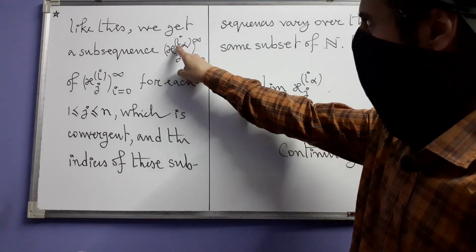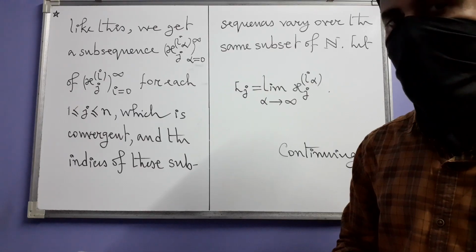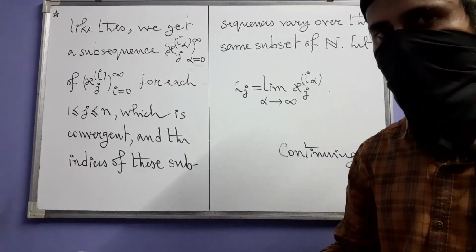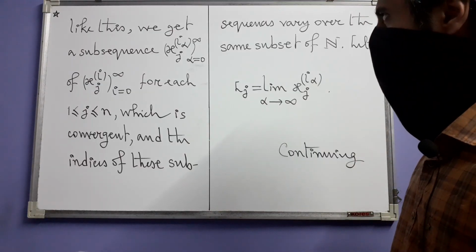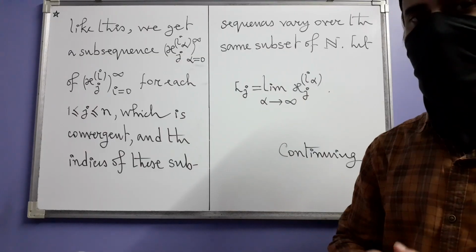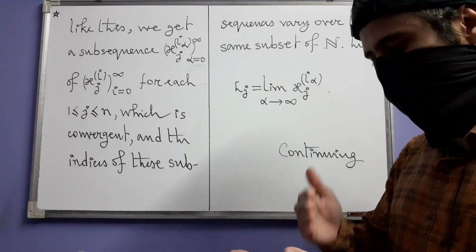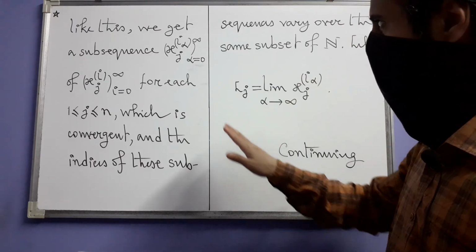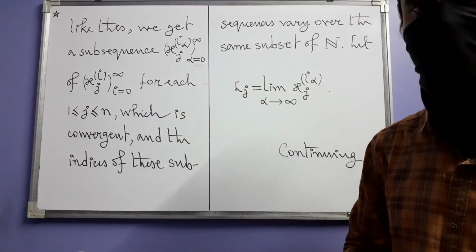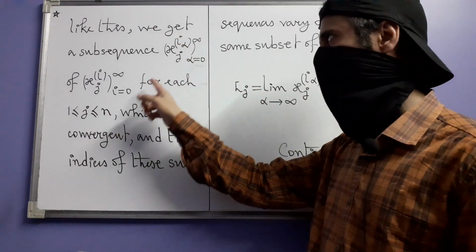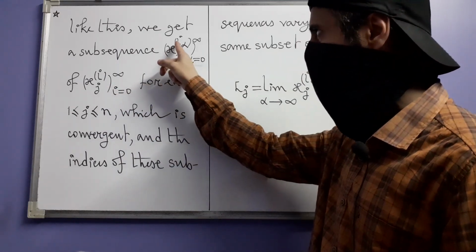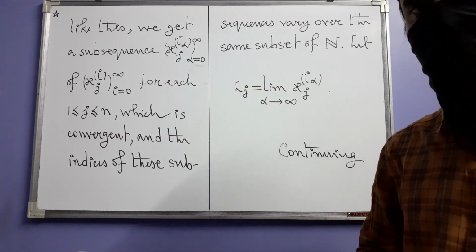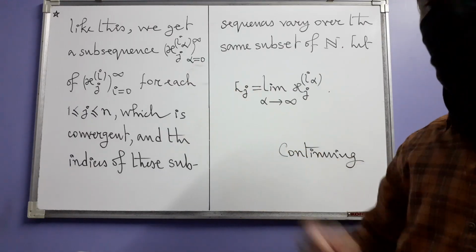You may wonder why I have written only I alpha here. Ideally, I should have written I alpha, beta, gamma, and who knows how many. You can count the number, but that will be an unnecessarily complicated notation, because a subsequence of a subsequence is after all a subsequence of the original sequence. So we can write all the subsequences like just this. In order to just indicate that this is a subsequence of this, you take I alpha, that's enough. This involves renumbering things in a new way, but ultimately you get the point here.